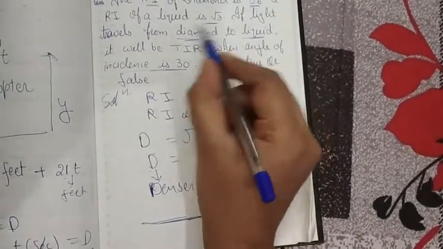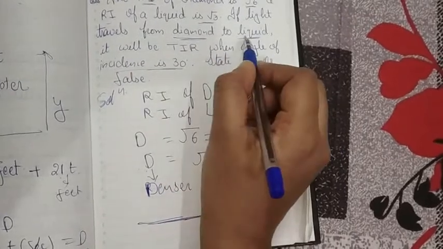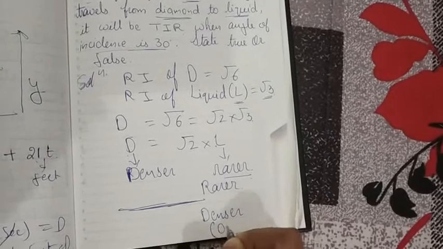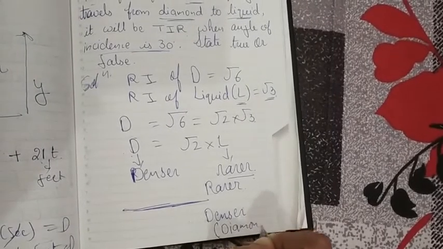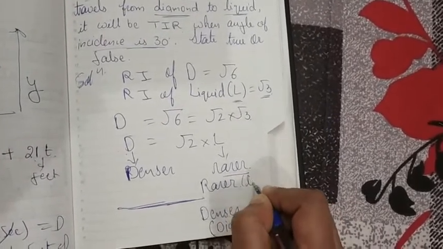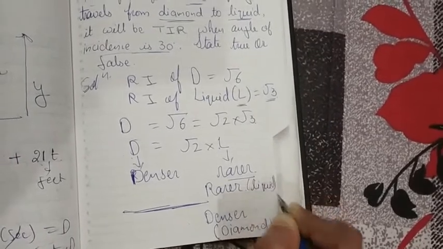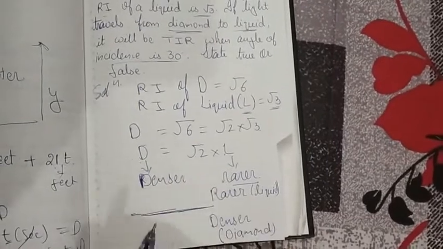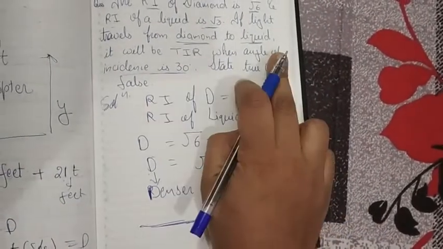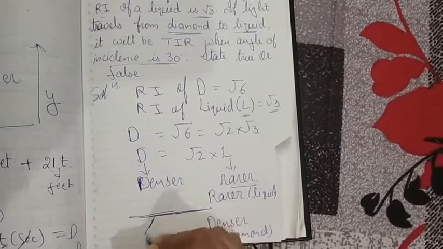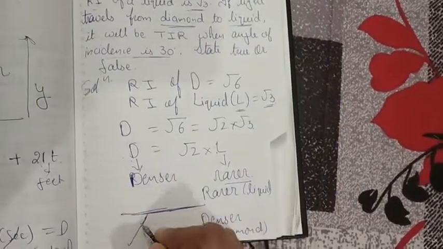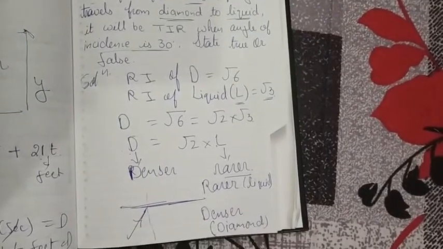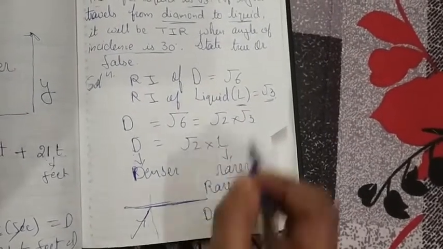Now if light travels from diamond to liquid, this is my diamond, the denser medium, and the rarer medium is my liquid. So for total internal reflection, light must go from denser to rarer medium. This condition is true, that light is going from denser to rarer medium, that is from diamond to liquid. So light is going like this, from denser to rarer medium.